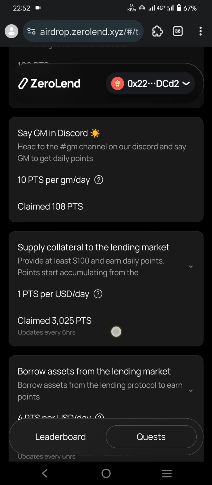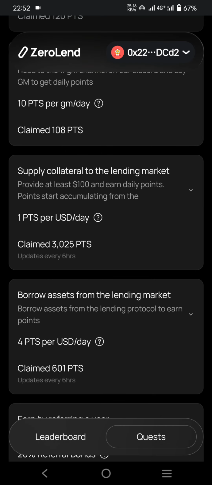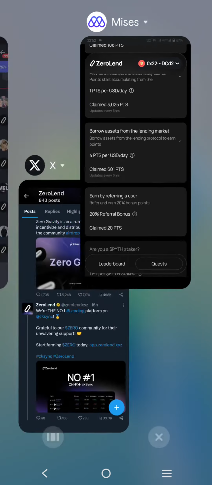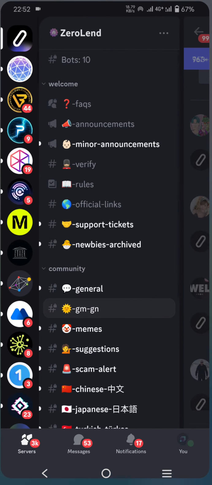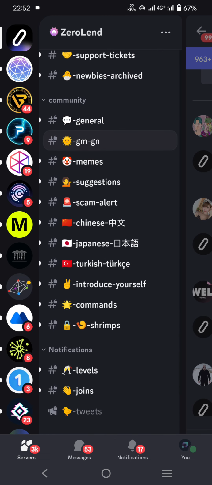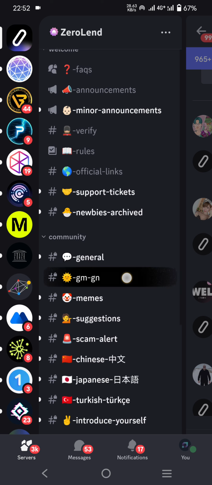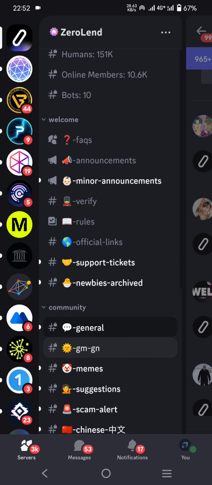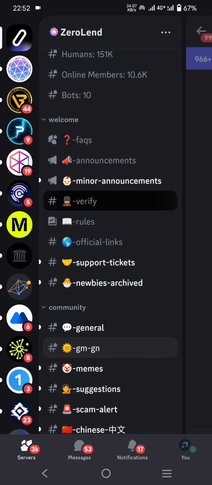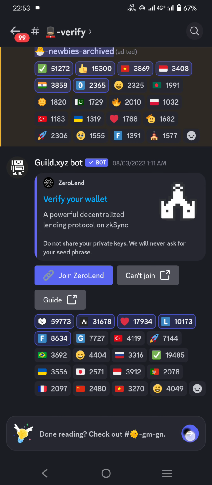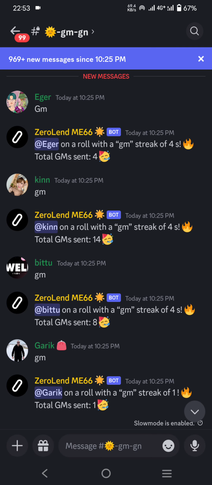First, connect your wallet, then you have to join the Discord. This is the ZeroLend Discord link. After joining, first you have to verify. One is full verify and one is basic verify. First you have to do basic verify. This is my basic verify. Now this is full verify. You have to do two verifications.